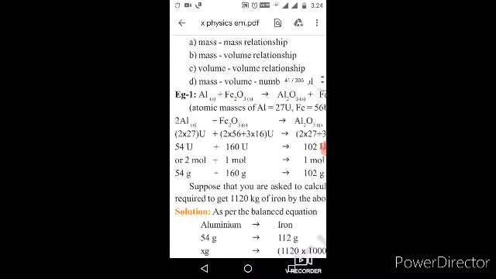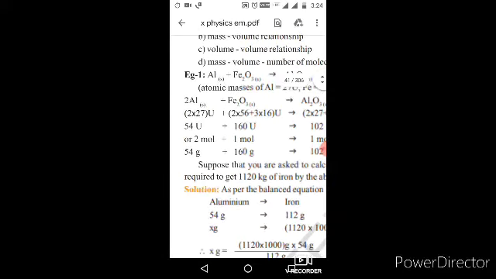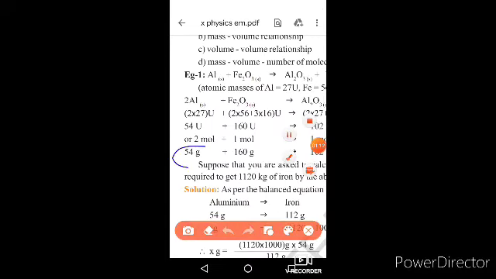We need only Fe. So to get iron we should add aluminum in some quantity. Suppose aluminum taken in this reaction is 54 grams.